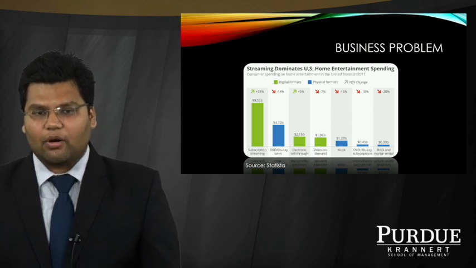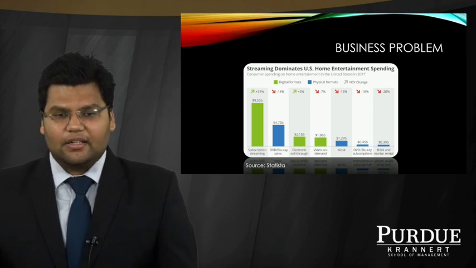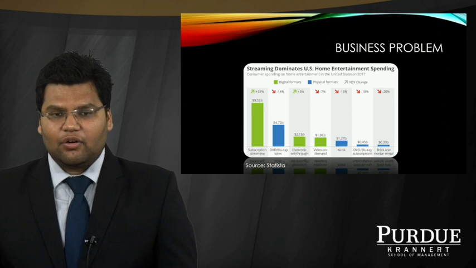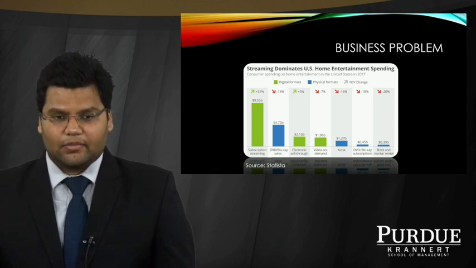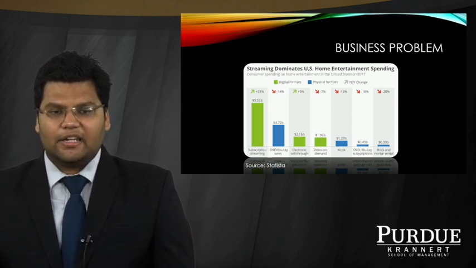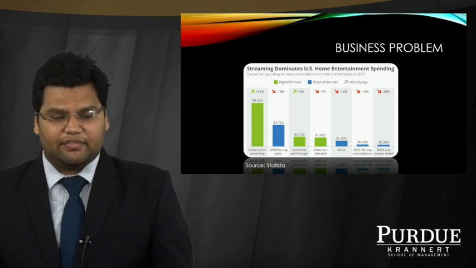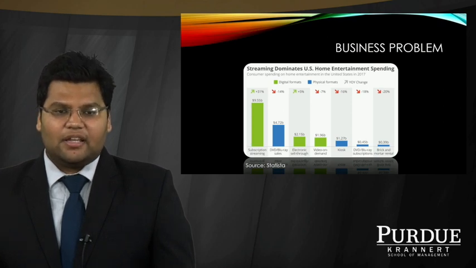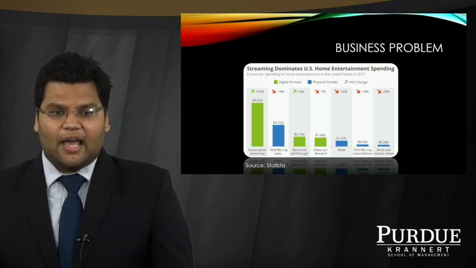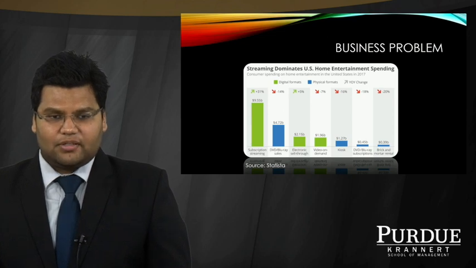Talking about the business problem, in 2017, the US consumption for home entertainment over online platforms increased considerably, and the consumption over physical forms reduced drastically. We wanted online entertainment providers like Netflix and Amazon Prime to enable their users to get better recommendations in the form of movies and other digital media.